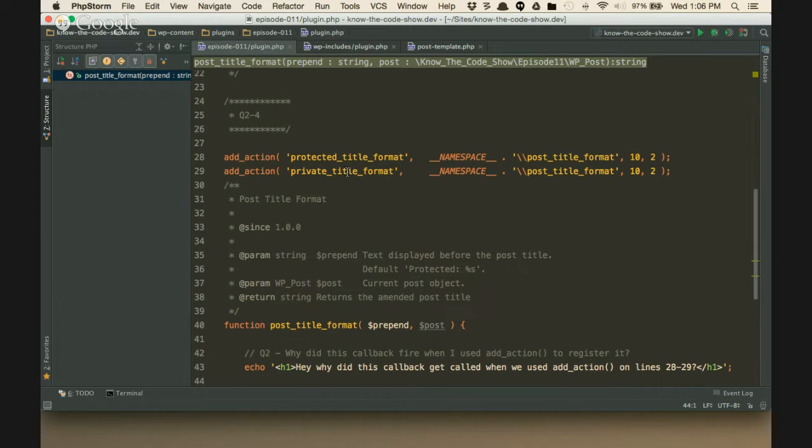Just to refresh everybody's brain. This gets stored in the variable tag. Here is my callback. That's my priority, and I want 2 variables to be passed to me. So let's go and take a look.